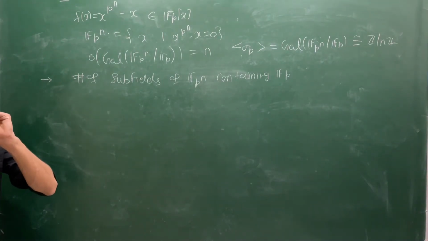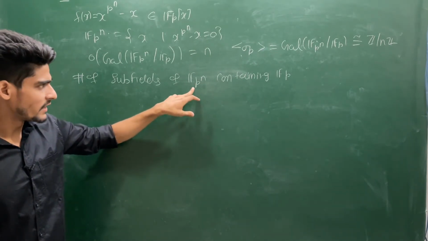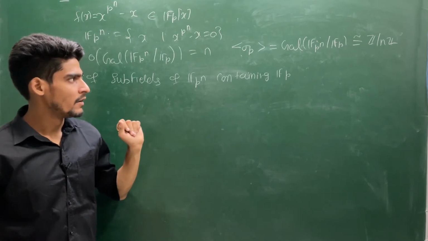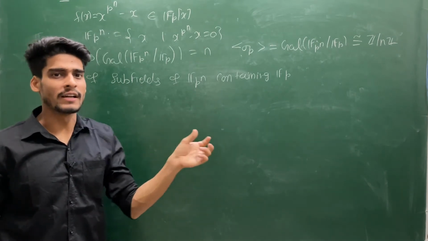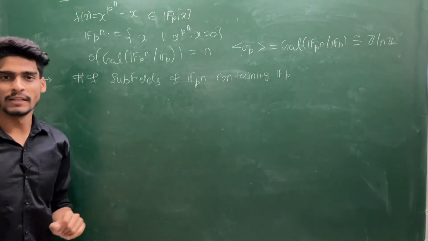The logic is, what are the subfields of a Galois extension, say K over F, containing F? We know that every subfield corresponds to a subgroup of the Galois group. That we know from the fundamental theorem of Galois theory.